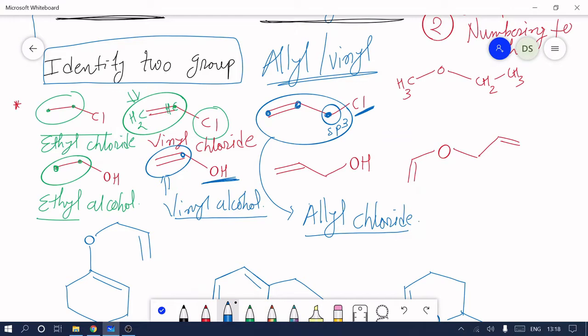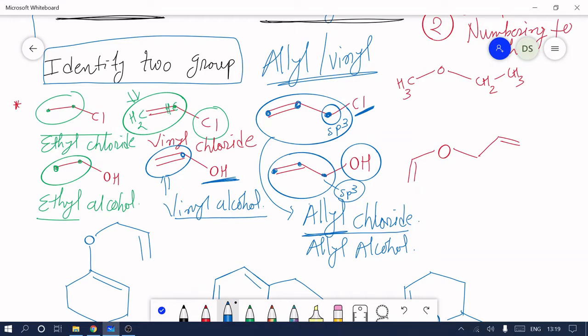In similar fashion, here see the 3 carbon group, 1, 2, 3. Out of these 3, 2 are from the double bond and 1 from the sp3 carbon, and this sp3 carbon is directly attached to the OH group, the functional group. So the group of these 3 carbons is called allyl, and the OH group is called alcohol. So its name is allyl alcohol.